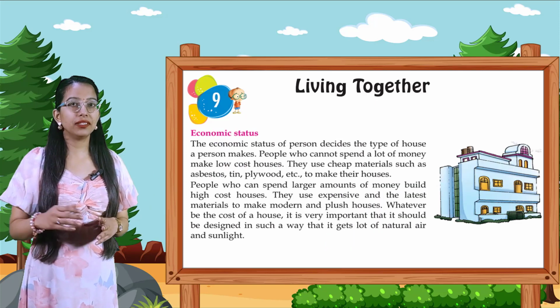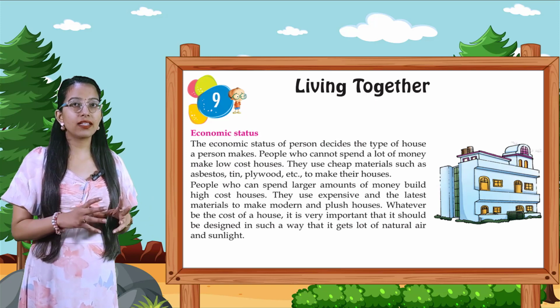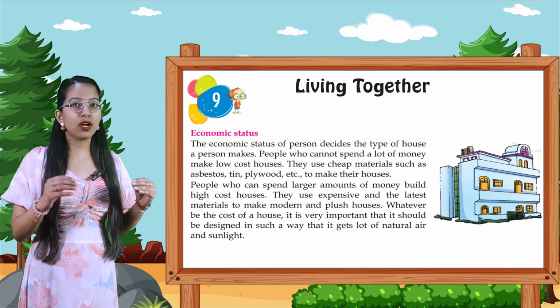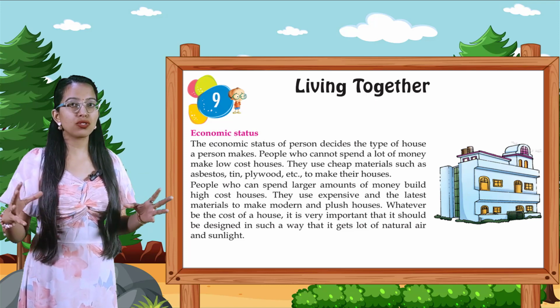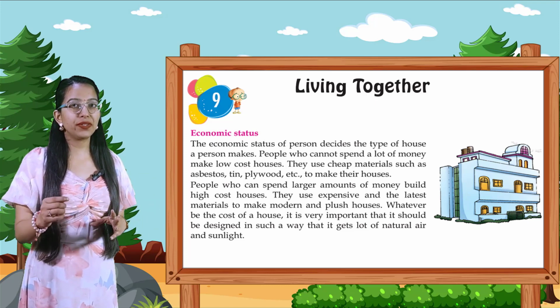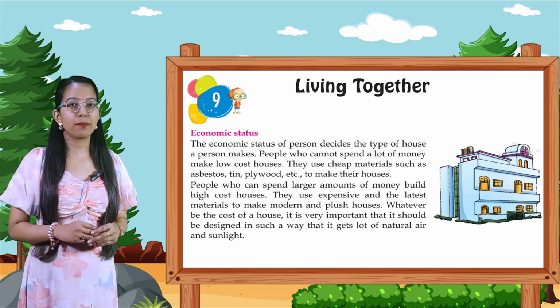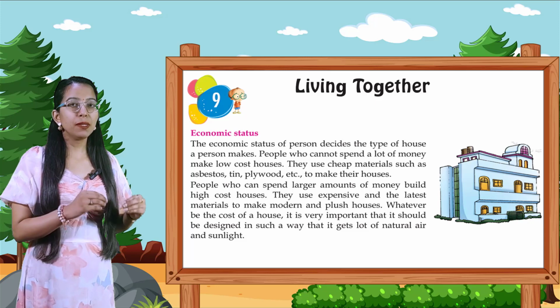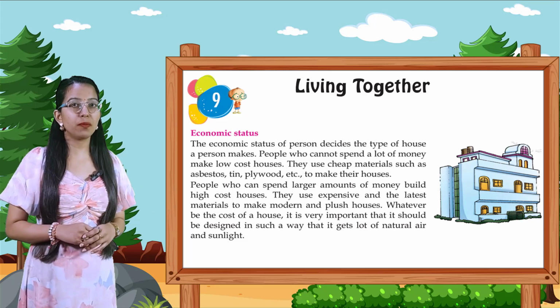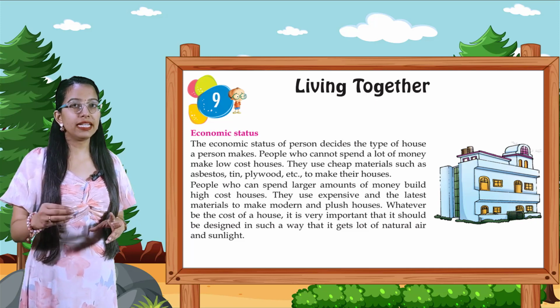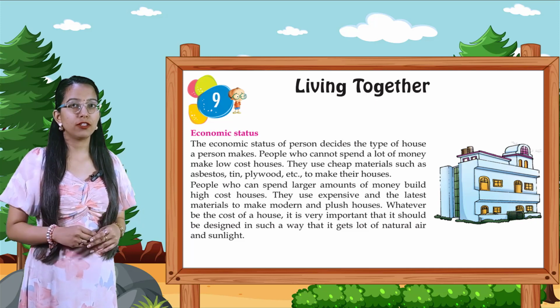The economic status of a person decides the type of house a person makes. People who cannot spend a lot of money make low-cost houses. They use cheap materials such as asbestos, tin, plywood, etc. to make their houses. People who can spend a larger amount of money build high-cost houses. They use expensive and the latest materials to make modern and plush houses.